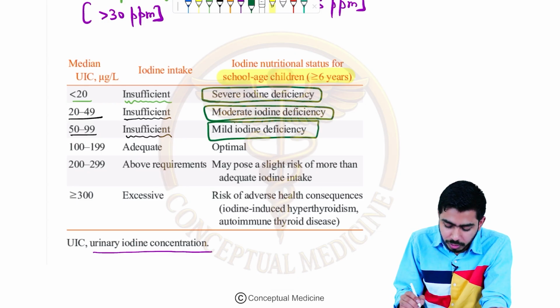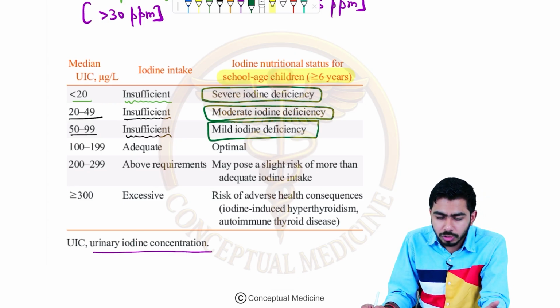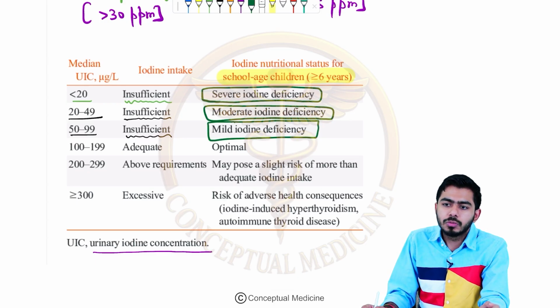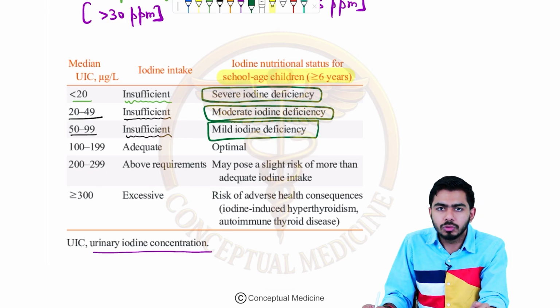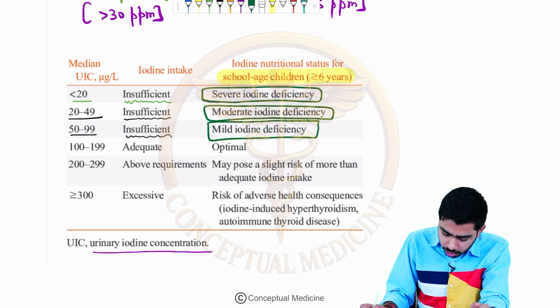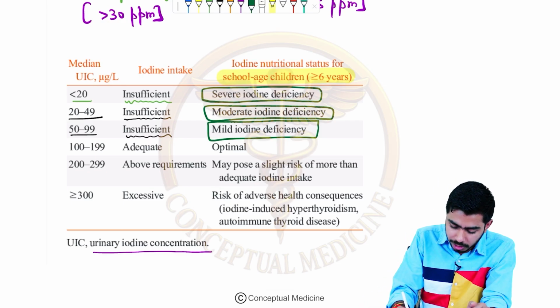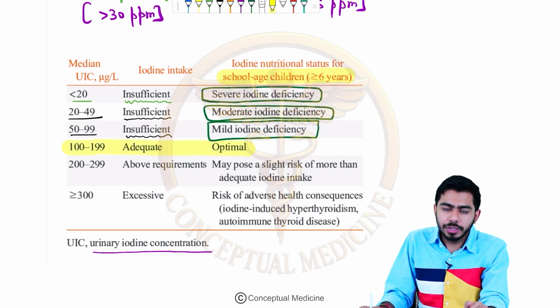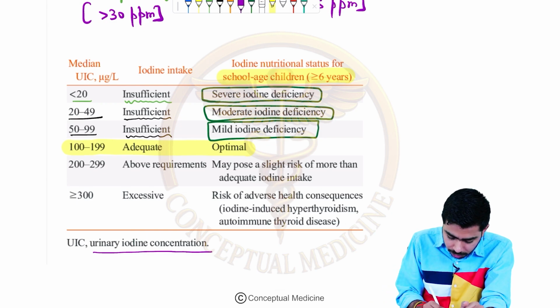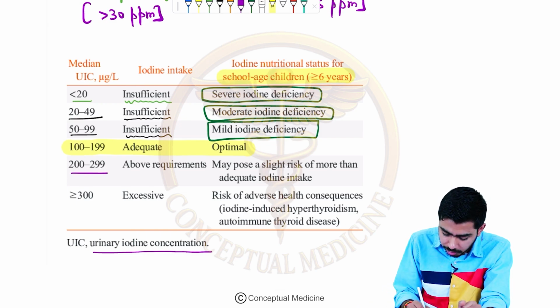We are saying that 100 to 199, or 100 to 200, is the adequate or normal iodine intake. If we talk about the urinary iodine concentration, it should be more than 100. 100 to 200 is the normal range over there, and that's how we call it optimal. So 100 to 200 is the range for the optimal iodine intake, right? Then we have 200 to 299, that is above requirement.